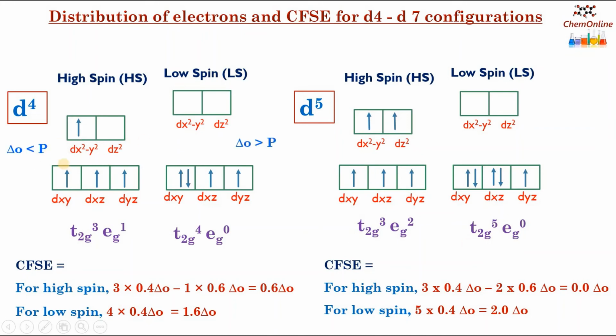Here we can see that in high spin, the crystal field splitting energy is less than the pairing energy, and hence the electron moves on to the higher orbital. Whereas in low spin, the crystal field splitting energy Δo is greater than the pairing energy, and hence electrons will get paired up in the lower energy orbitals. Similar will be the case with d5 also.